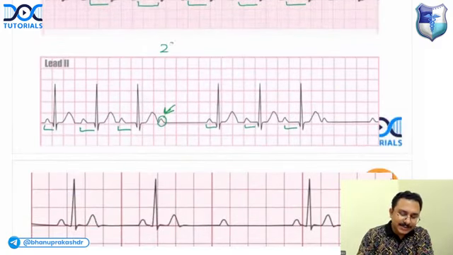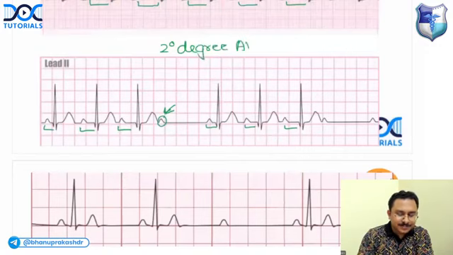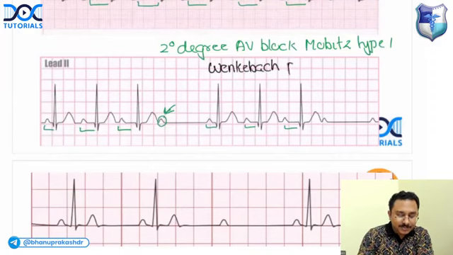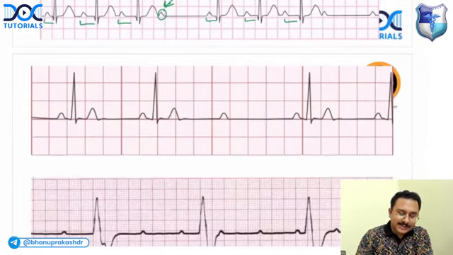This is a second degree AV block, Mobitz type 1. And what is the phenomenon known as? The phenomenon is known as Wenckebach phenomenon. Okay. And what about the next ECG?